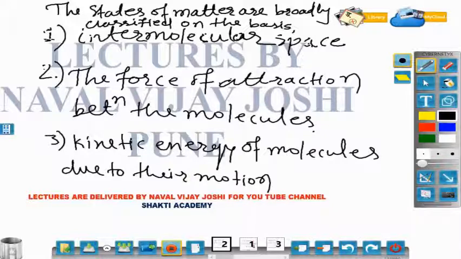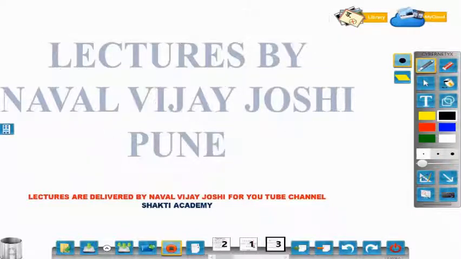Now we will study them one by one, and first we will consider solids. Now the first criterion is intermolecular space.